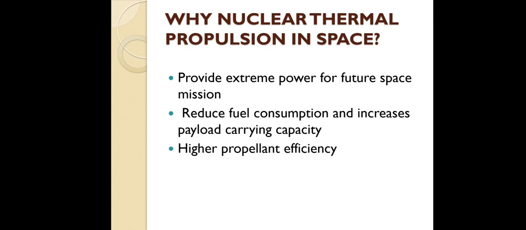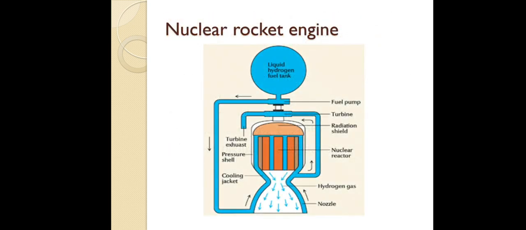This is the major criterion for why we are selecting this propulsion system for space. If you take any chemical propulsion, or even any jet propulsion, compared to nuclear propulsion, the way of utilizing the propellant here is extremely good. So it is giving higher efficiency. That's why we are choosing this system for space.